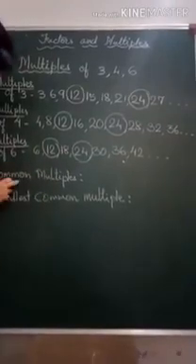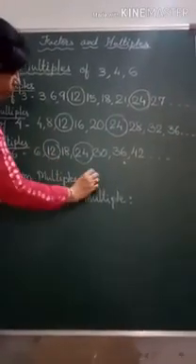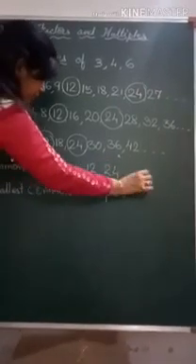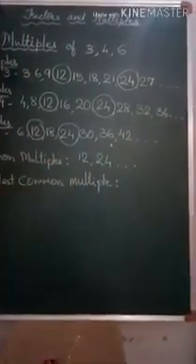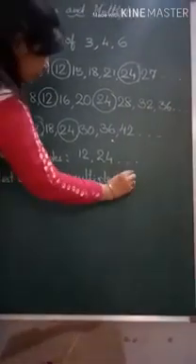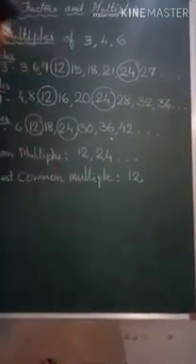So let's write the common multiples. Which two numbers you found common? 12 and 24. And we will find many. But which is the smallest? That is the smallest common multiple or lowest common multiple, that is 12.